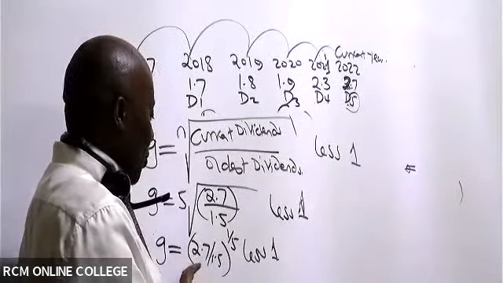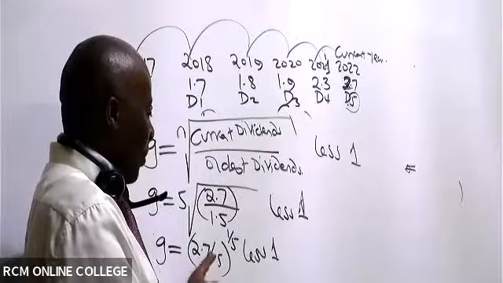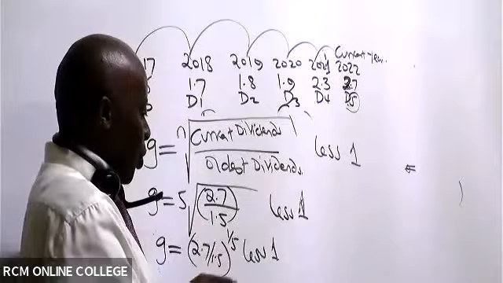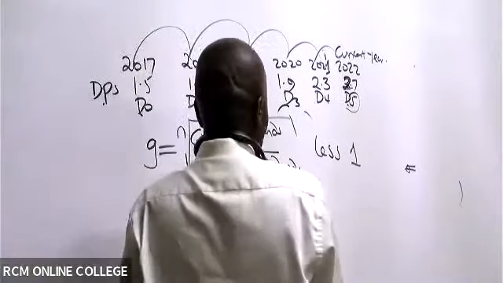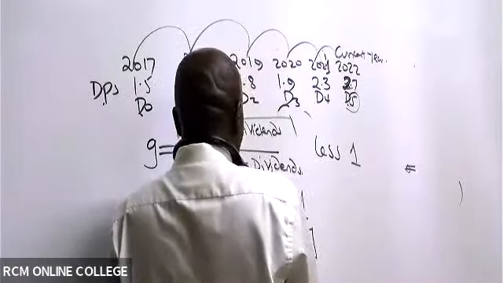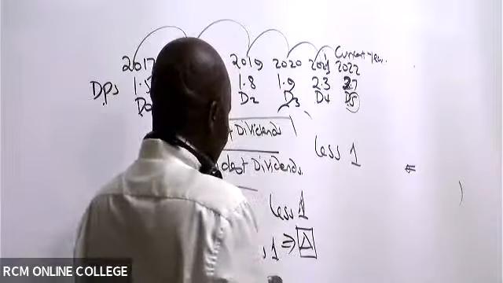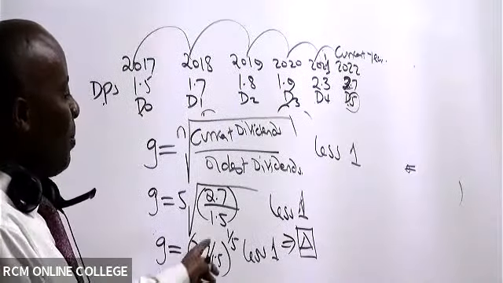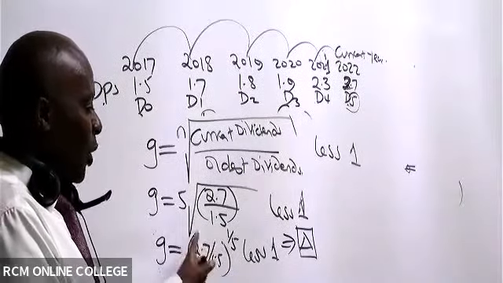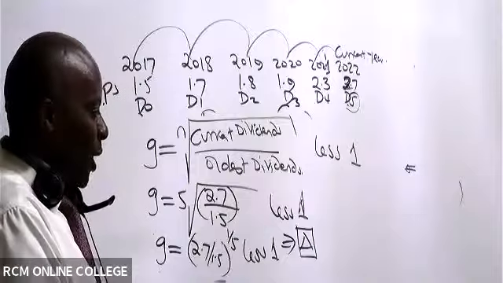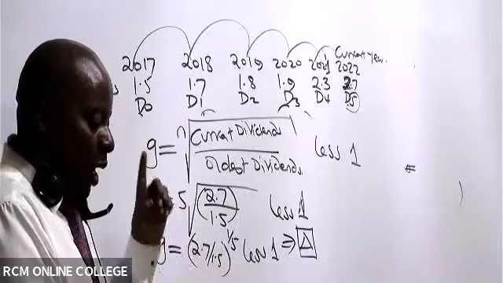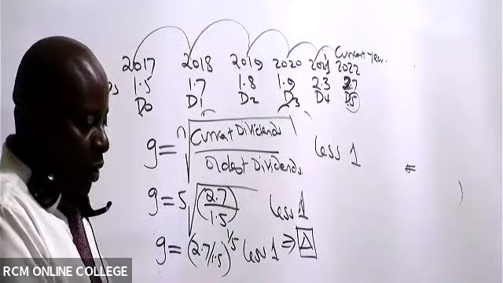So I'll come here and I say open brackets, 2.7 divided by 1.5, close. Then we say raised to. In your calculator, there's a button for raised to. So you say 2.7 over 1.5 raised to, always open brackets for the power. Raised to 1/5, you close. Equals, whatever answer you get, you say minus 1.